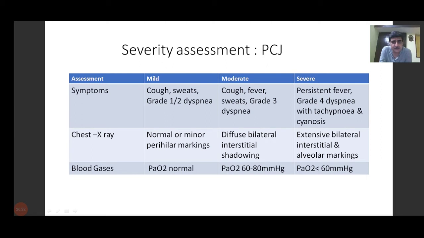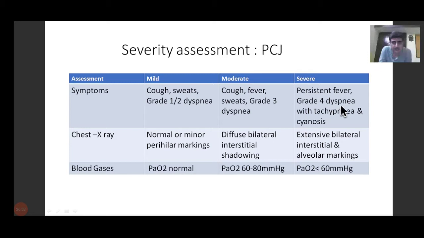But if the dyspnea is grade 3, meaning the patient has dyspnea even while doing minimal exertion, or X-ray is showing a bilateral interstitial shadowing, or the oxygen saturation is between 60 to 80, then this is called as moderate phase. Most of the patients present in this moderate phase.